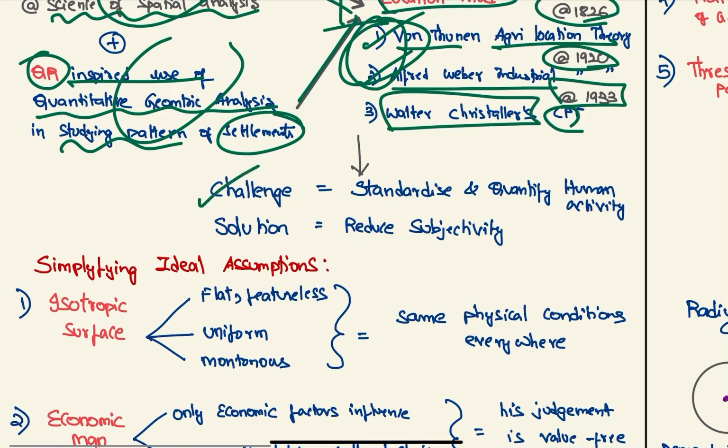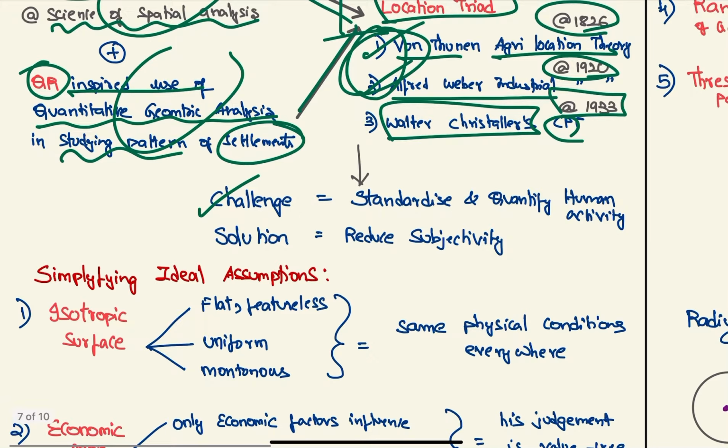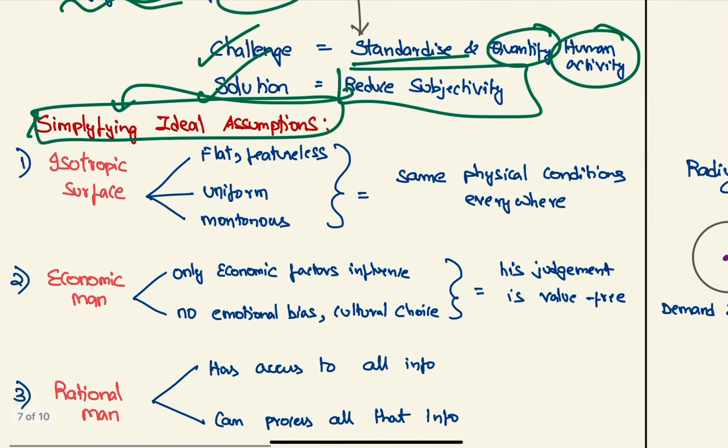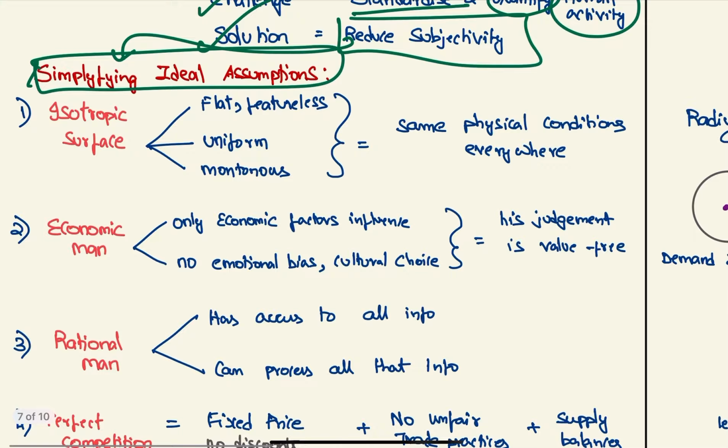So what are the challenges? The main challenge of these location theories is how to standardize and quantify human activity. The solution offered by them is to reduce subjectivity by using simplifying ideal assumptions. So let's see these assumptions. The first one is the isotropic surface. The surface is flat, featureless, uniform, and monotonous. Therefore, the same physical conditions exist everywhere.